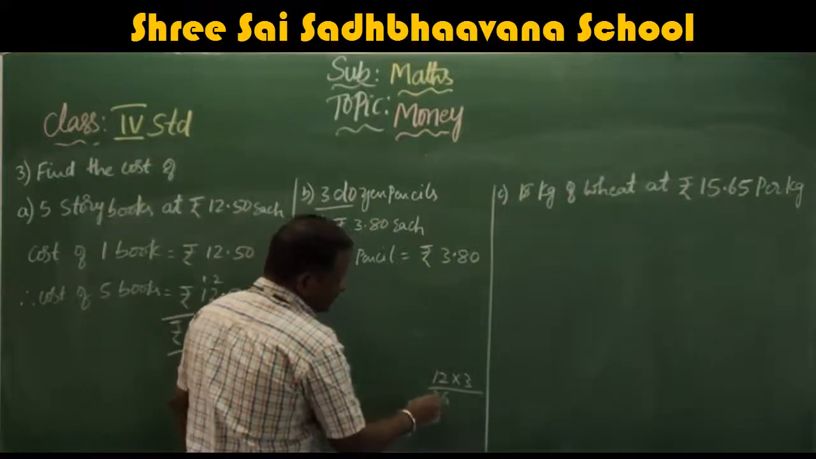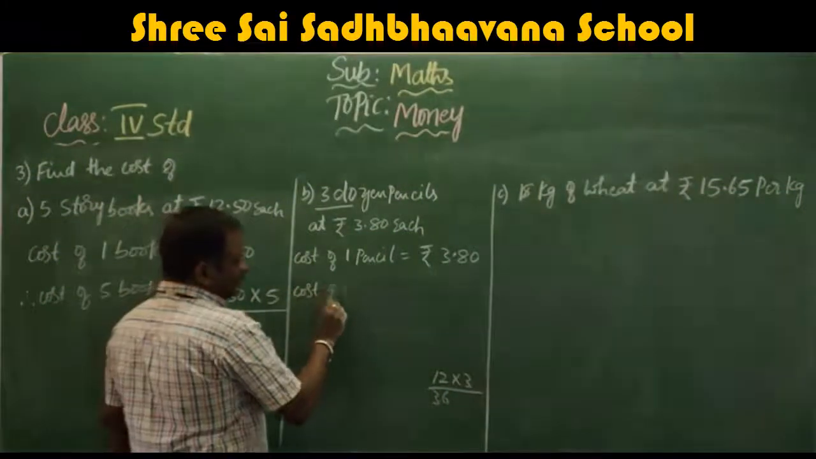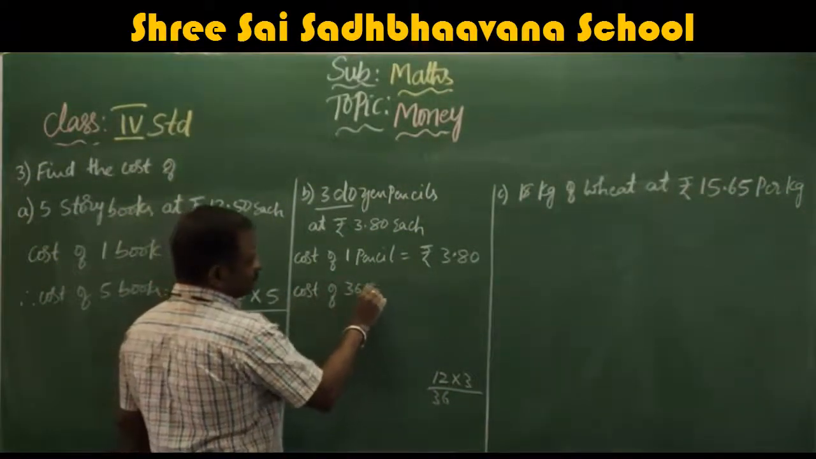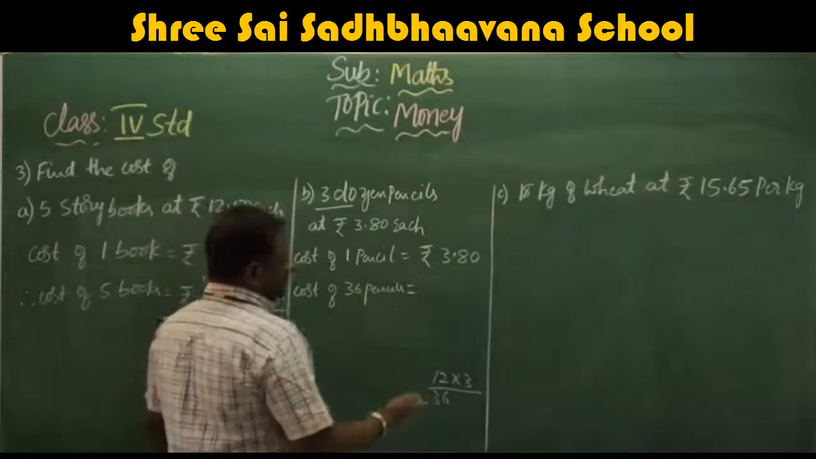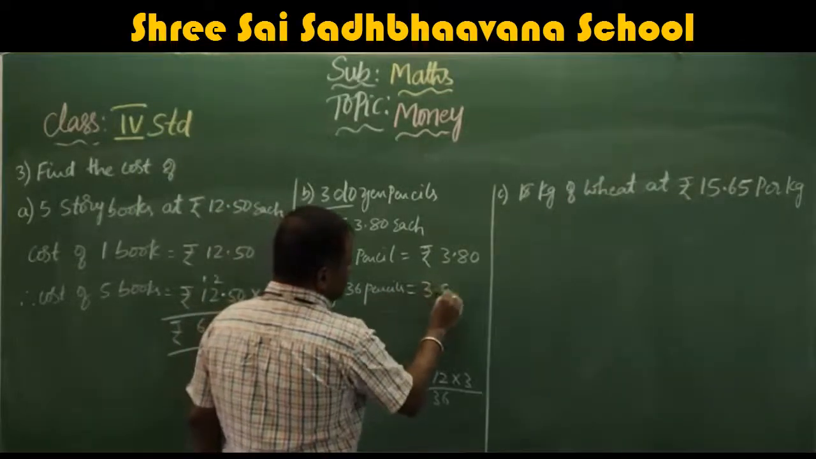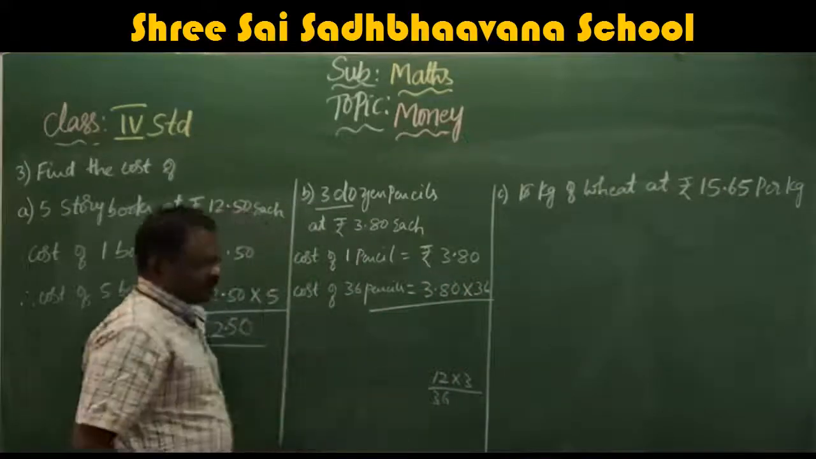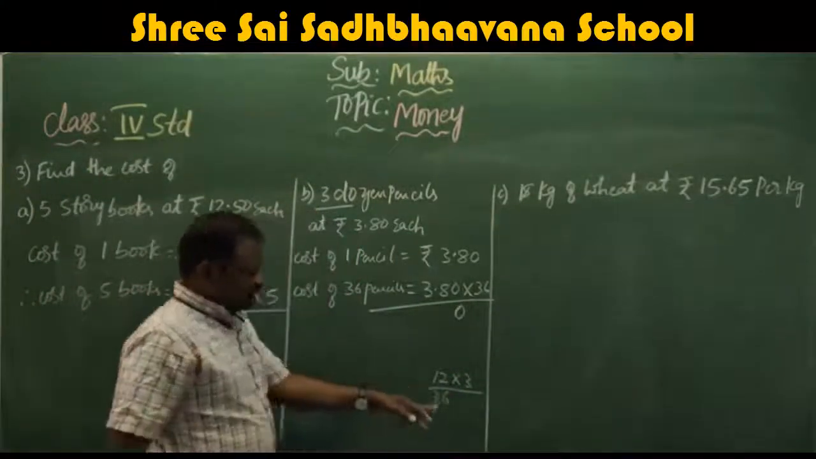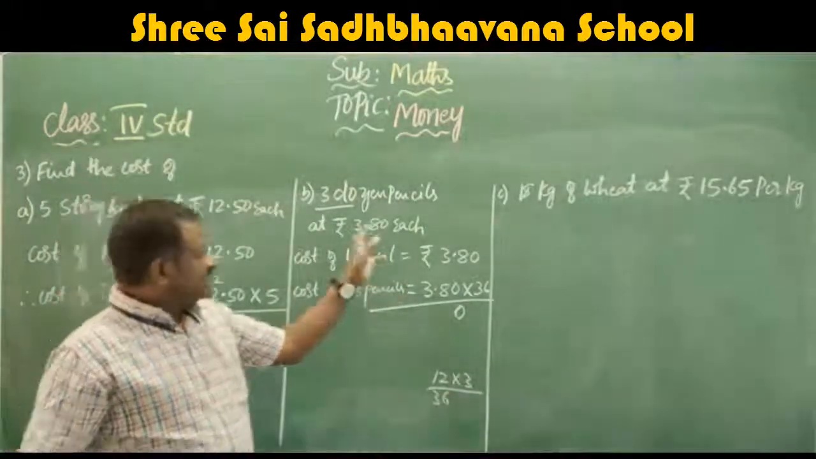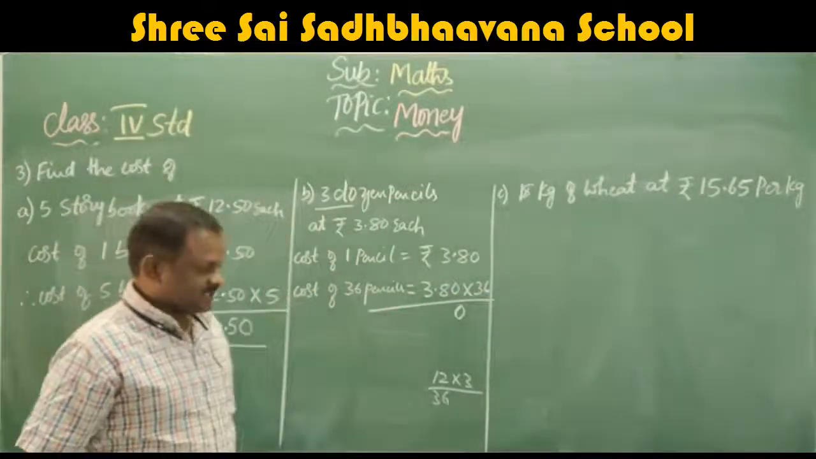3 twos are 6, 3 ones are 3. Therefore, cost of how many pencils? 36 pencils is equal to rupees 3.80 into 36. From 6 you multiply, 6 zeros are 0. I have to understand where this 36 came from. 3 dozen means 12 threes are 36.